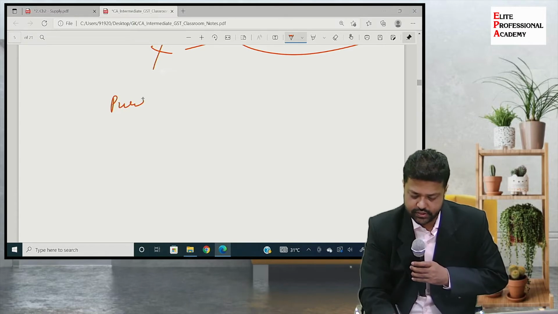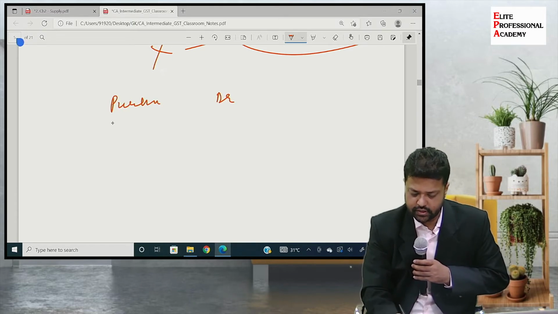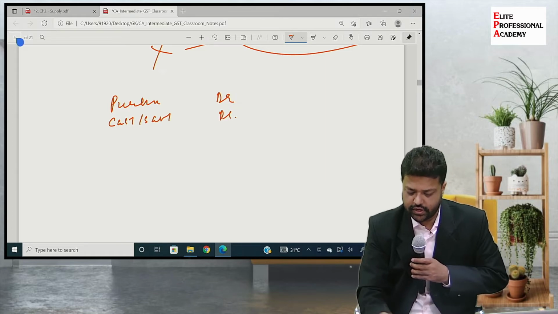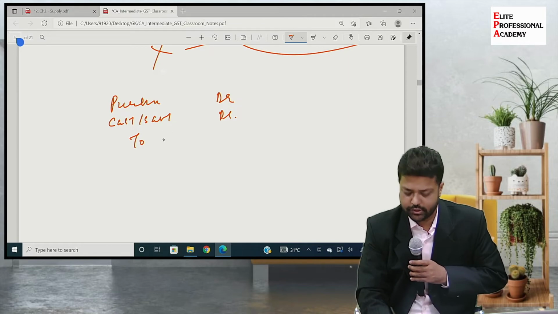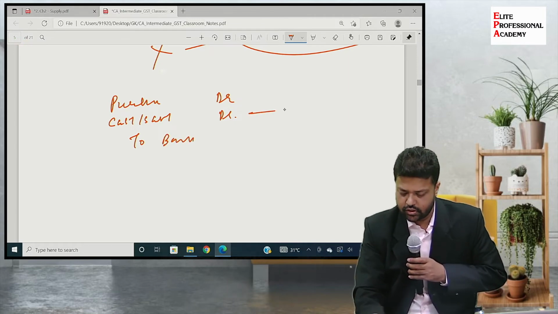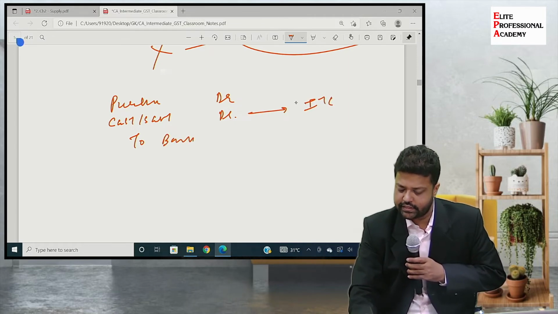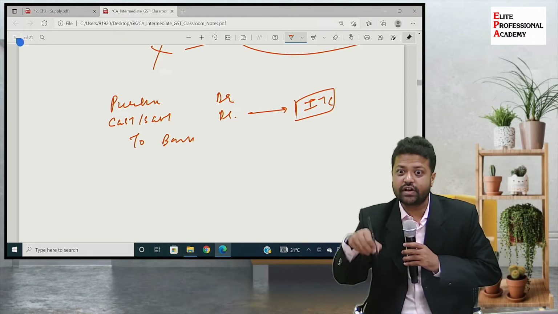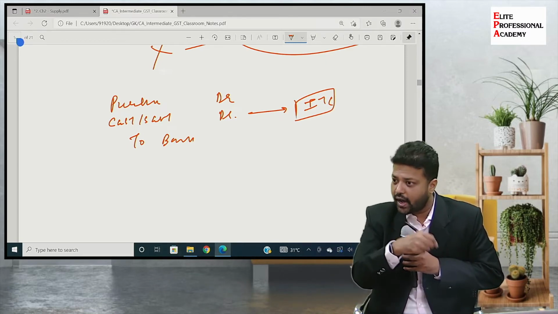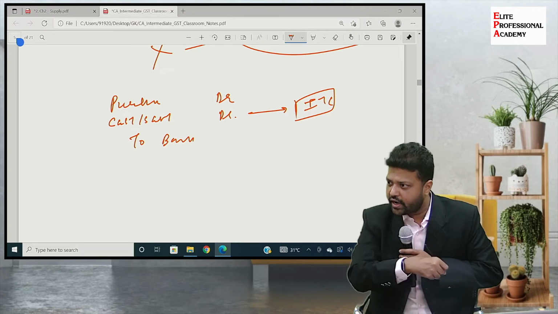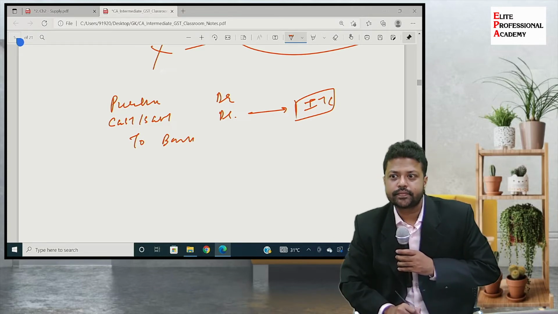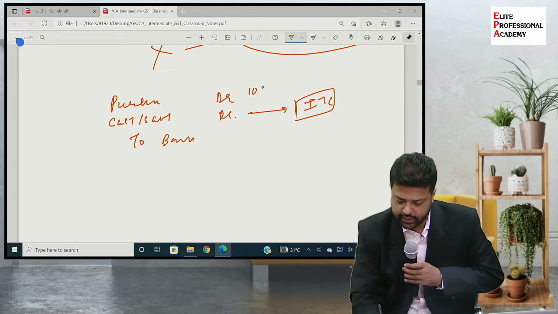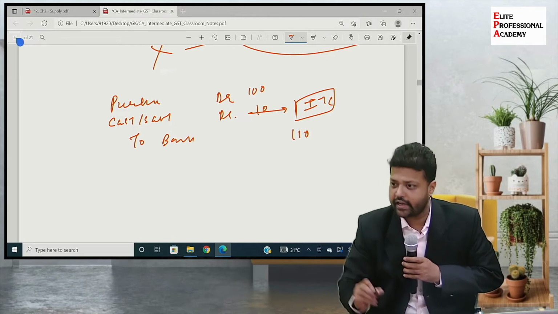So purchases debit, CGST, SGST, whatever GST debit, to vendor or cash or bank, as the case may be. So I say bank. So this I am availing as ITC as a benefit because it was available to me. Now in case of cars, when it was a blocked credit, what accounting entry would I be doing? So this is 100, this is 10, this is 110.